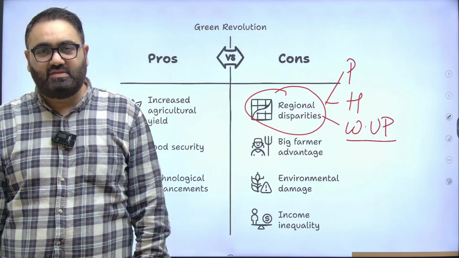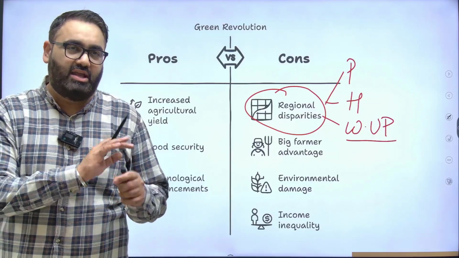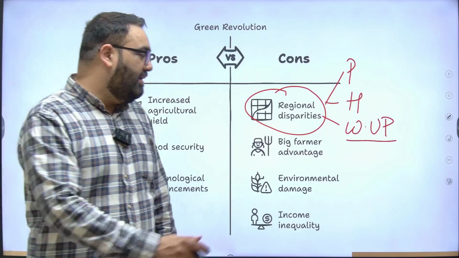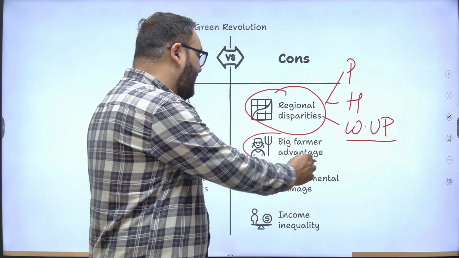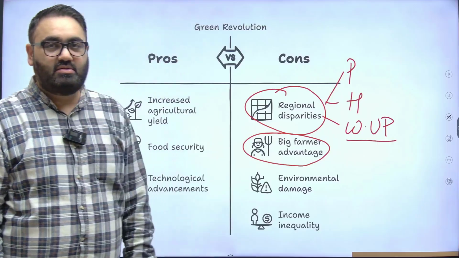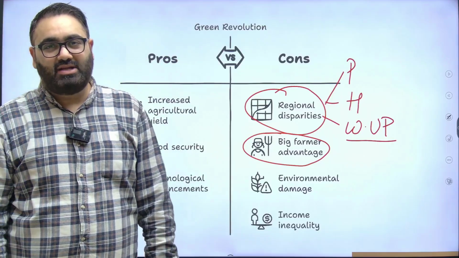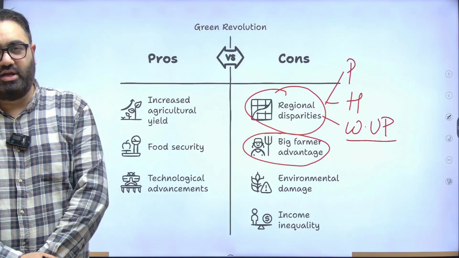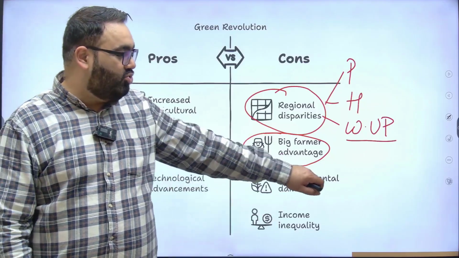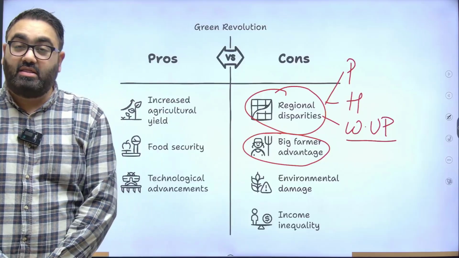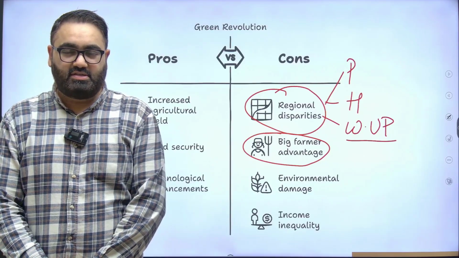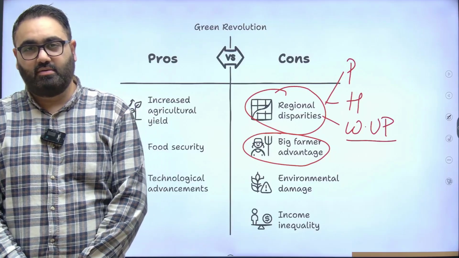Amongst these areas as well, it was not that there was an equal benefit for all the farmers. The big farmers that already had a lot of money to invest, the big farmers that could buy seeds in larger quantities, the big farmers who could invest in better irrigation, they were the ones who actually could take advantage. This advantage was not available for everyone.